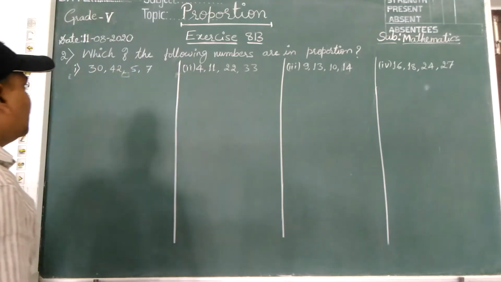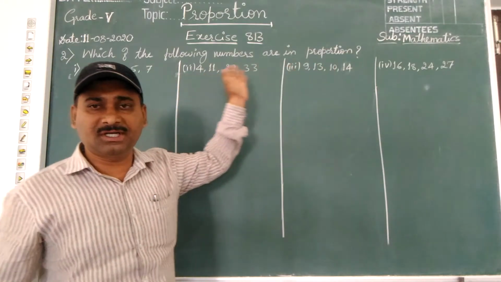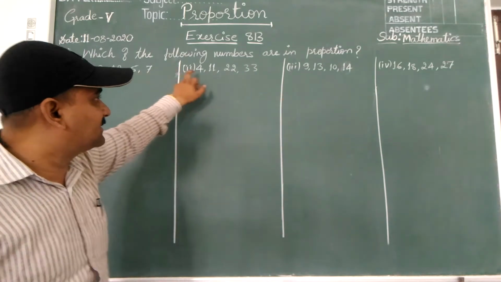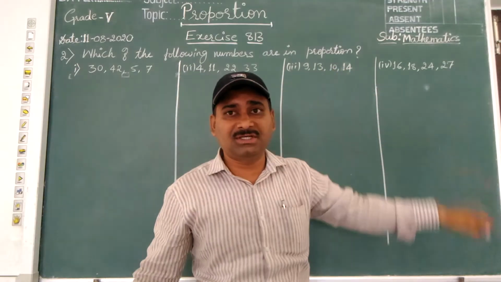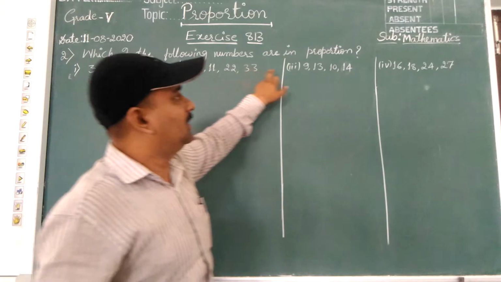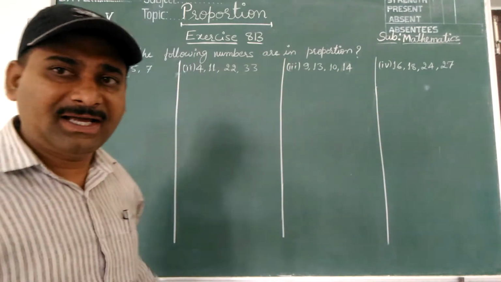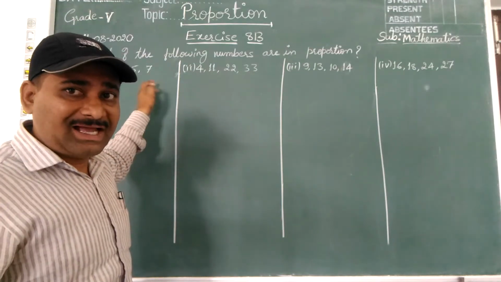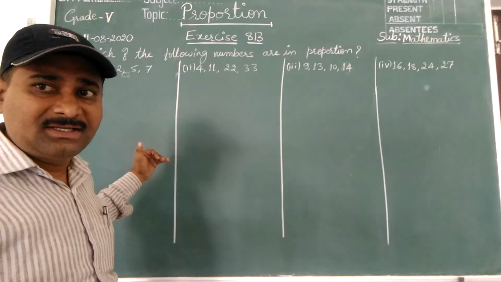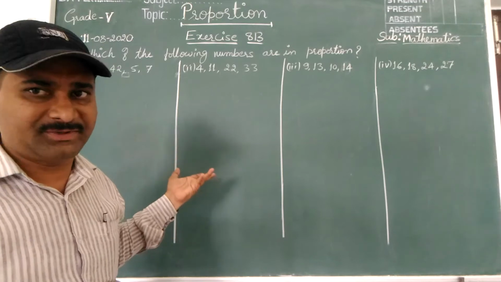As I said, there will be 4 terms in the proportion. All 4 terms are given in all 4 questions. First and fourth are called extremes. First term and fourth term are called extremes. Second and third are called middle terms because they are in the middle. We should multiply extreme terms and middle terms. If we get the same answer on both sides, then we can say that they are in proportion. Otherwise we can say that they are not in proportion.